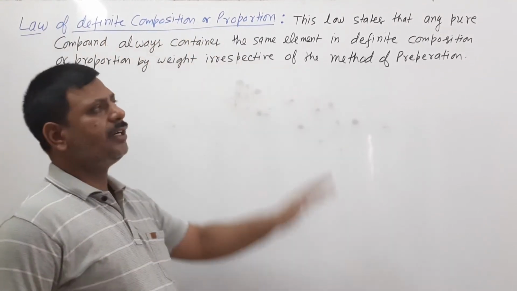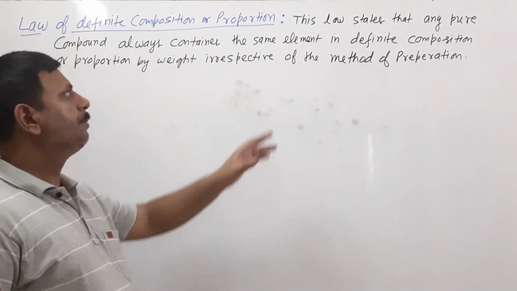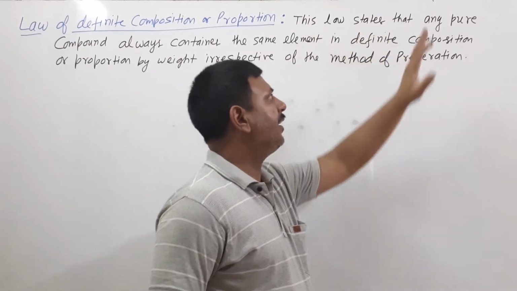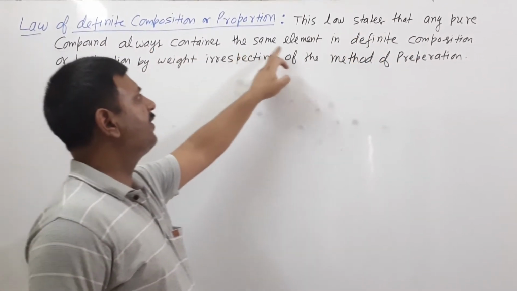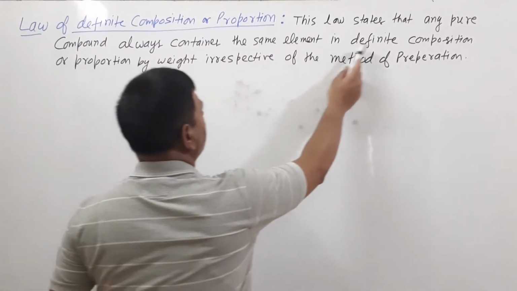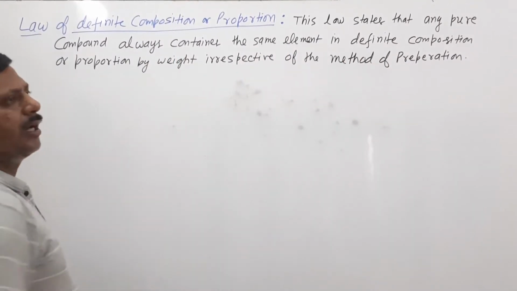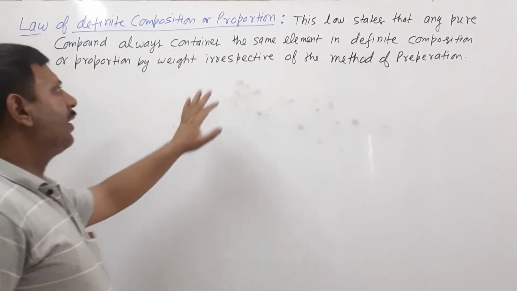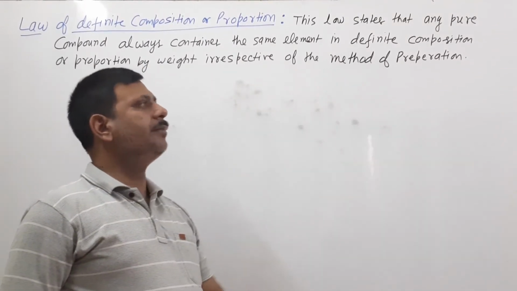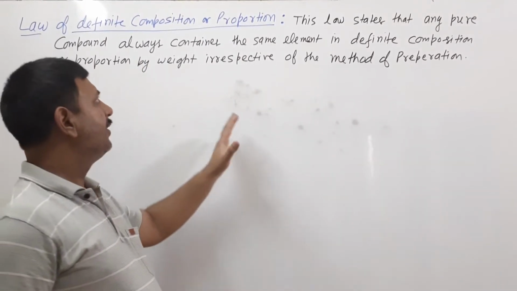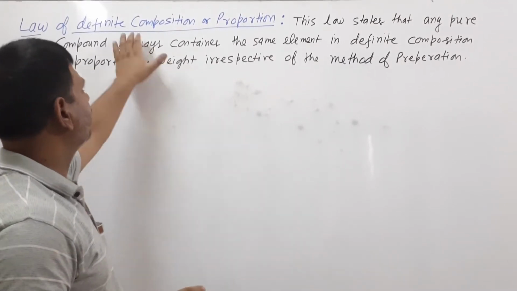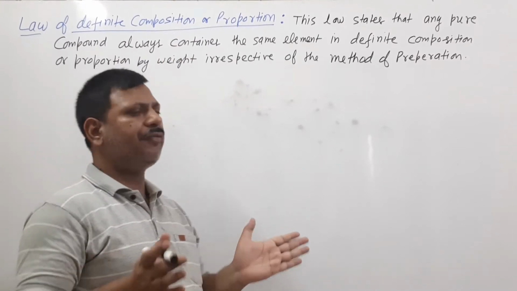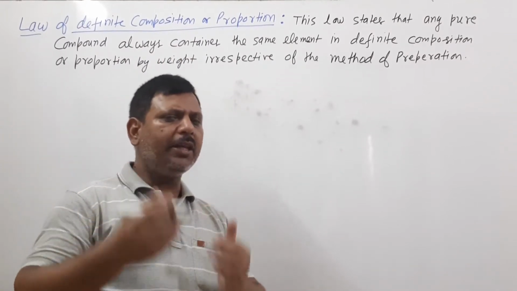Law of definite composition or proportion. This law states that any pure compound always contains the same elements in a definite composition or proportion by weight, irrespective of the method of preparation. See here, what does this law say? Law of definite proportion. It is clear from the name. Definite proportion is said for any pure compound.